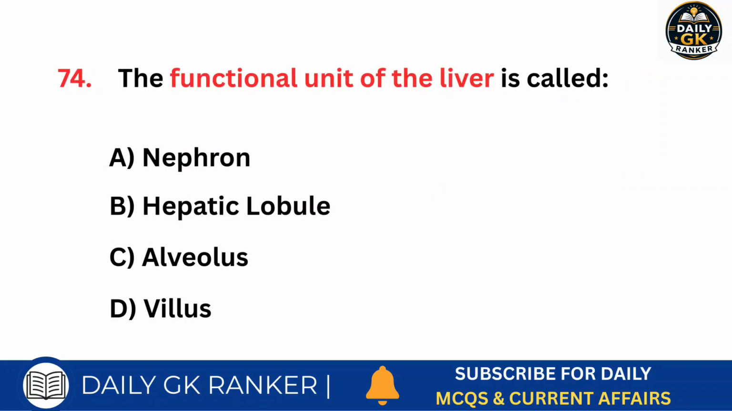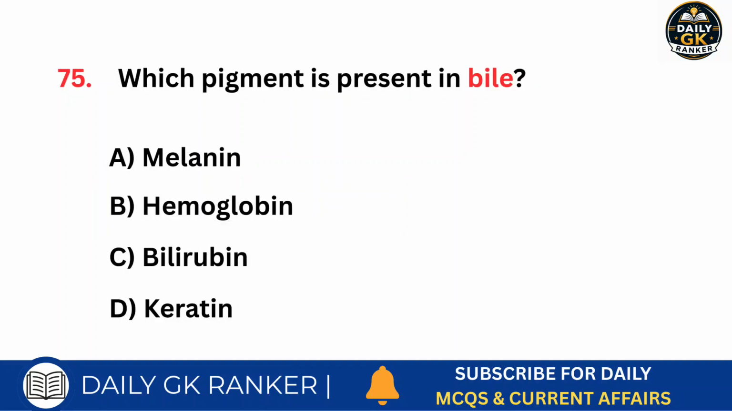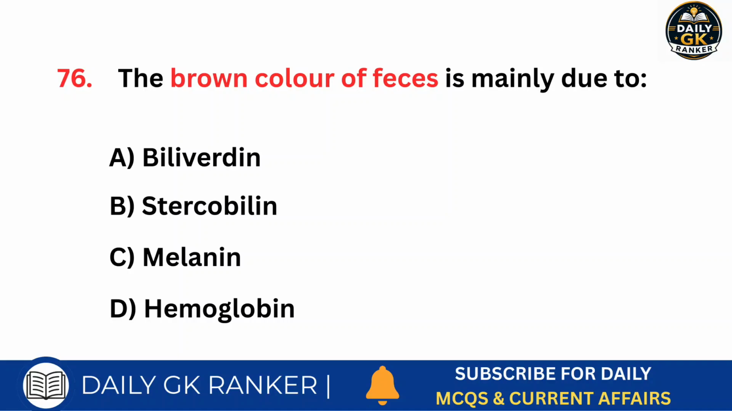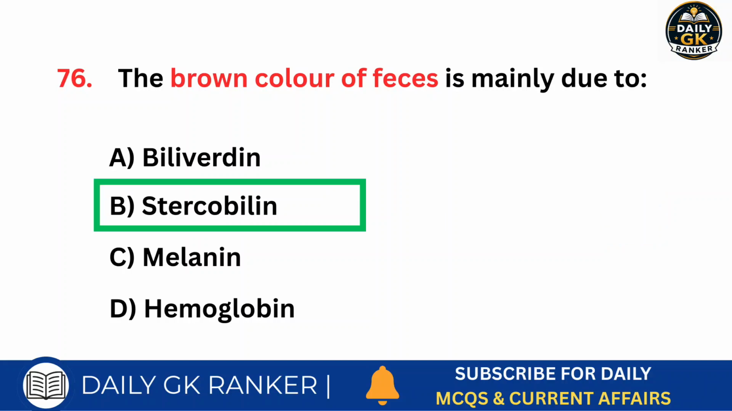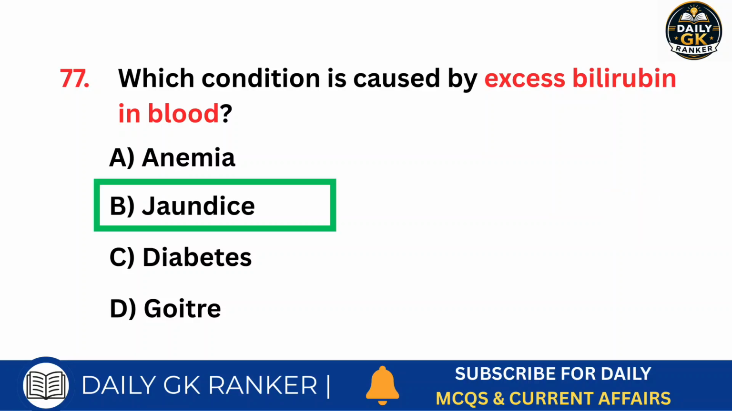The functional unit of the liver is called? Answer is hepatic lobule. Which pigment is present in bile? Answer is bilirubin. The brown color of feces is mainly due to? Answer is stercobilin. Which condition is caused by excess bilirubin in blood? Answer is jaundice.